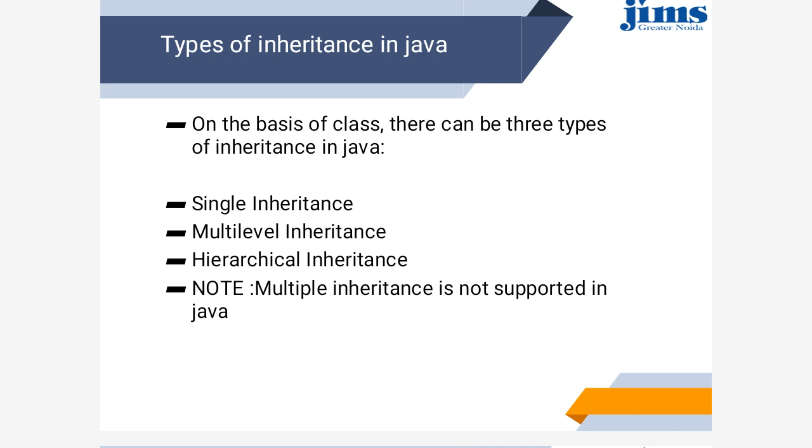In multilevel inheritance, what happens? There are more levels, like one class is there that is Animal. It contains one method, the eat method, and there is one class that is Dog that extends the Animal class. It contains the bark method, and again there is a third class that is BabyDog which extends the Dog class.